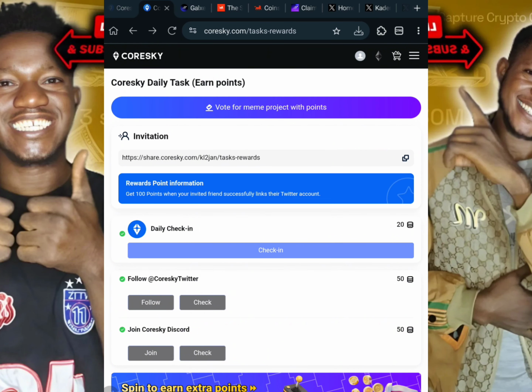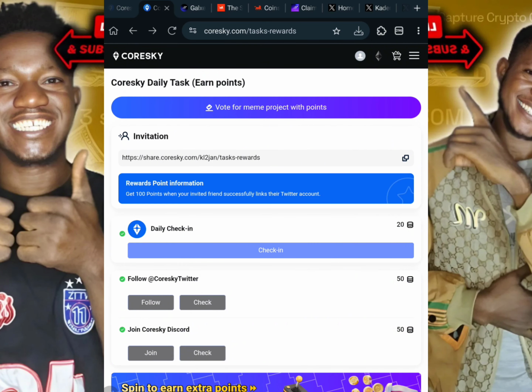So once you have gotten yourself to this point on your Coresky airdrop, what you are required to do here is, of course, join the Discord, follow the Twitter account, and check in daily. That's what we know we are supposed to do, but there is more to it. We can also refer people, but the major thing you need to do, which is going to make you eligible for this airdrop, is what we call voting, and also what we call meme key and diamond. So right now, pay close attention.